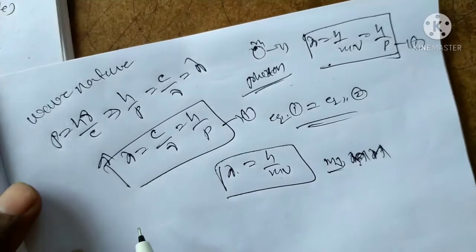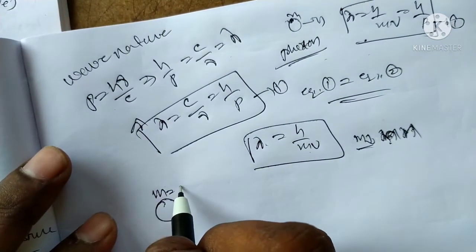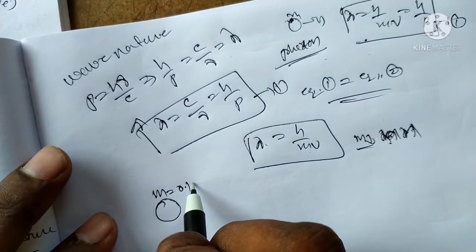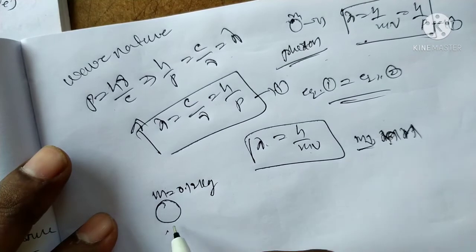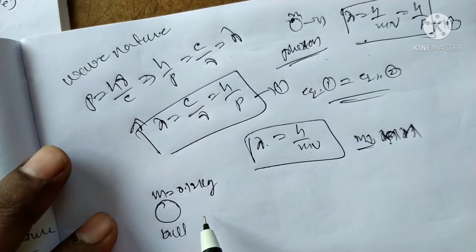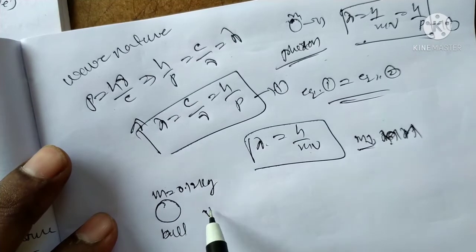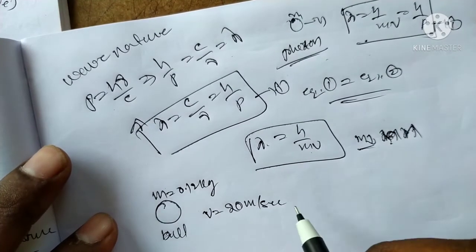Suppose one particle, a ball, has mass m equal to 0.12 kg and is moving with a velocity of 20 meters per second.